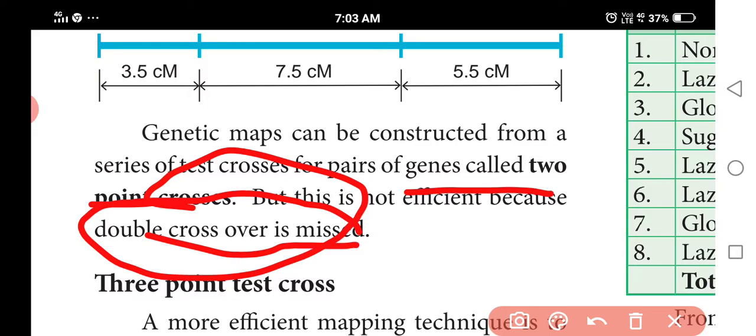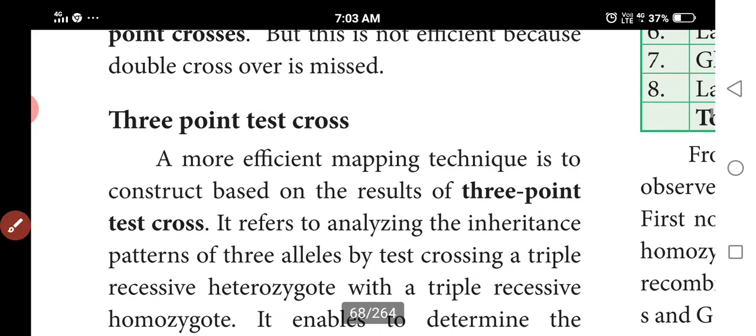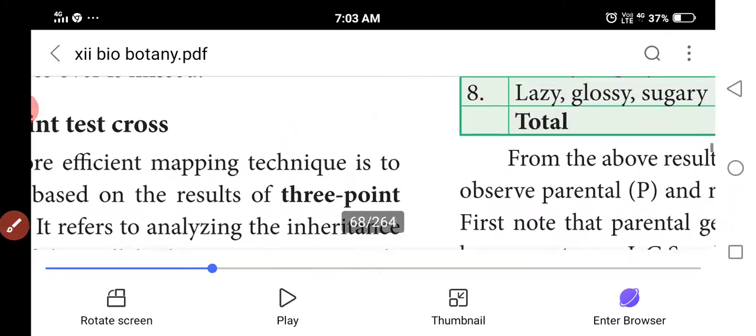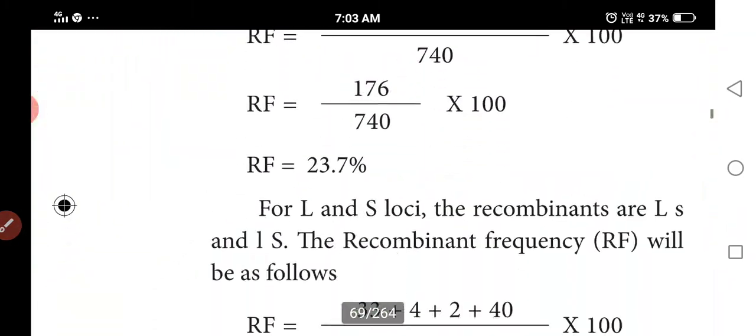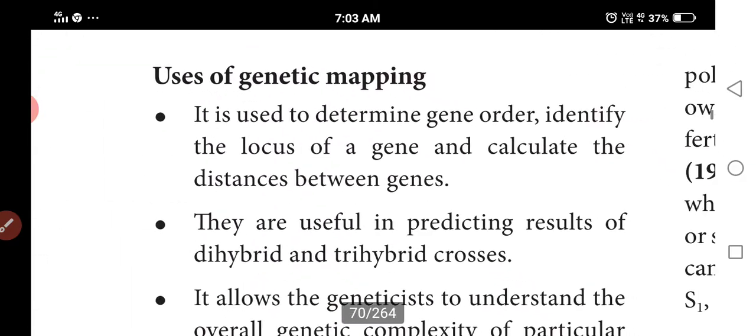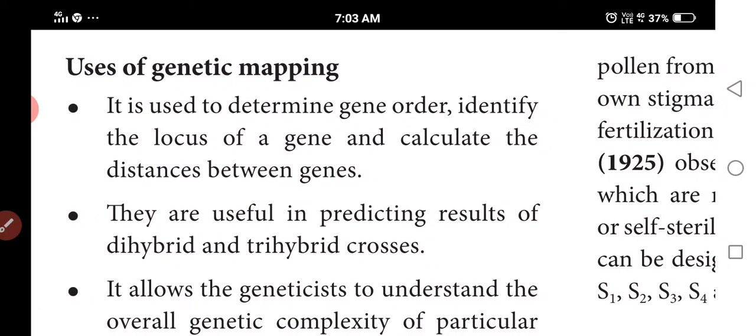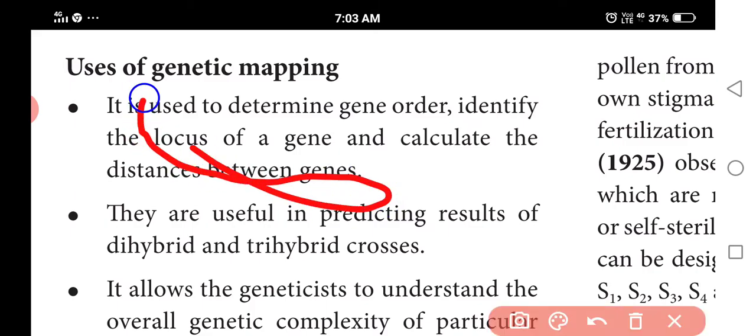Next are the uses of genetic mapping. It helps determine the gene order, identify the locus, and calculate the distance between genes. Gene order means how the genes are arranged on the chromosome.